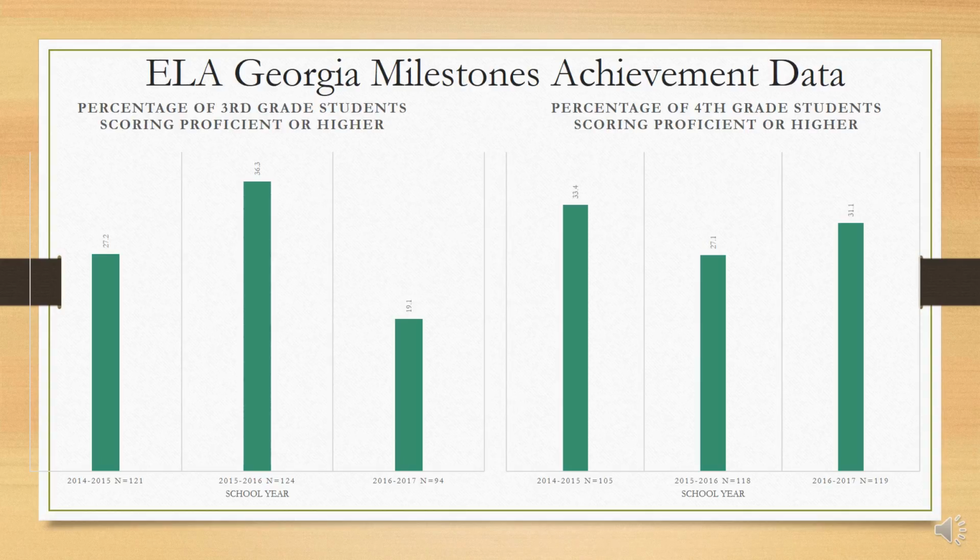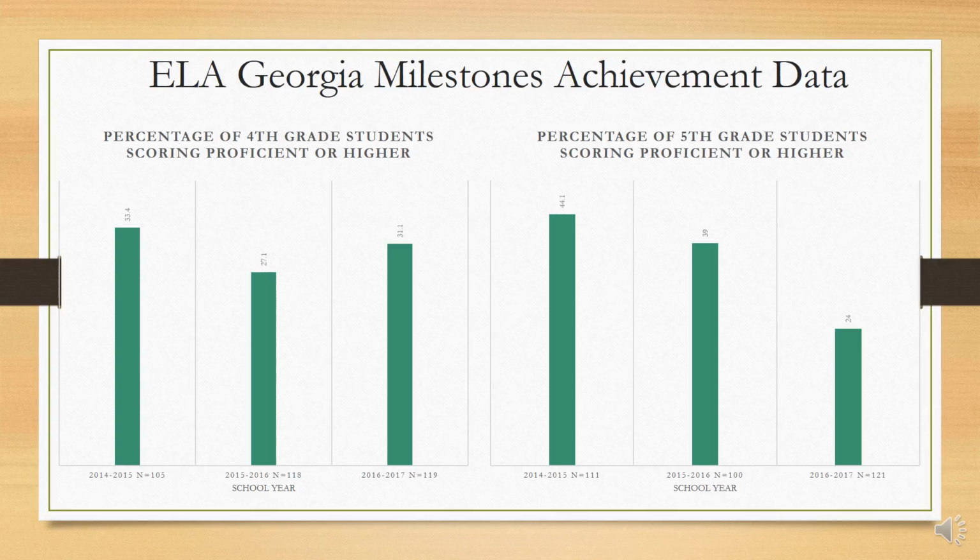Those students would then be fourth graders in the 2016-2017 school year. Well, you can see under the fourth grade chart for 2016-2017 that the percentage of students who scored proficient or higher decreased to only 31.1%. So we are expecting that the percentages would increase, but we're actually seeing the opposite, where we're seeing those percentages decrease.